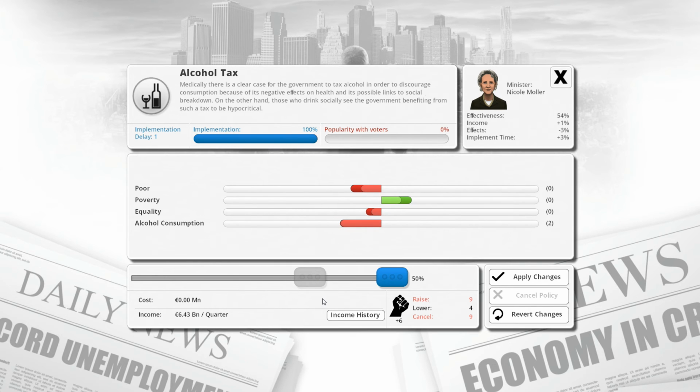Let's bring that to 50. Reduces poverty a bit. Makes the poor a little bit happier. Increases inequality a little bit.